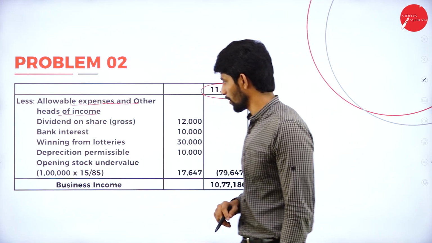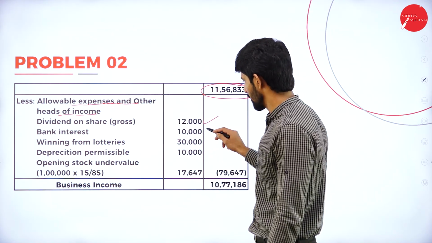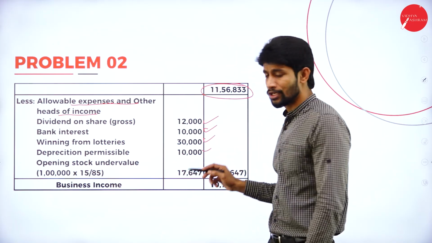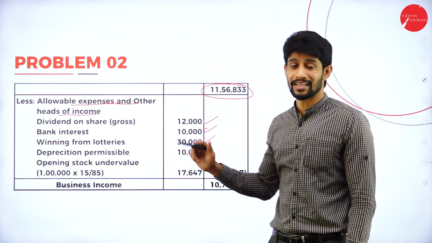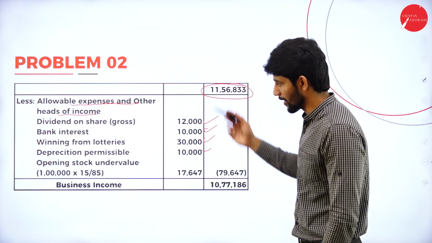Dividend on shares is not relating to business, so less. Next, bank interest, less. Winning from lottery, less. Depreciation, less: there you added 11,000, here you are deducting 10,000. Or directly you can add 1,000 there itself in disallowed items.